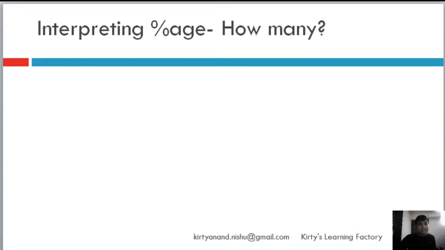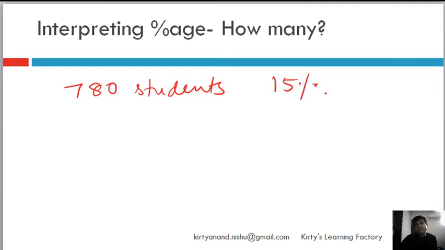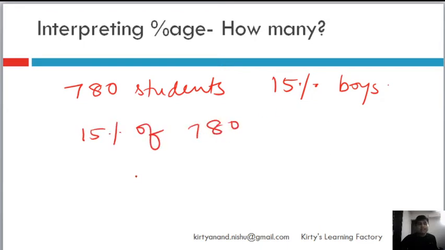Interpreting percentage, how many? Okay, so for example, we can say that there are 780 students in a school. Okay, and then we can say that out of these 780 students, 15% are boys, right? So what is the number of boys in the school? So it basically is 15% of 780, right?